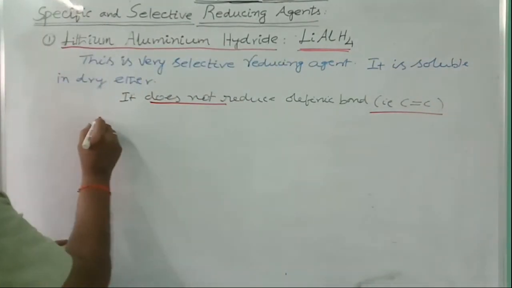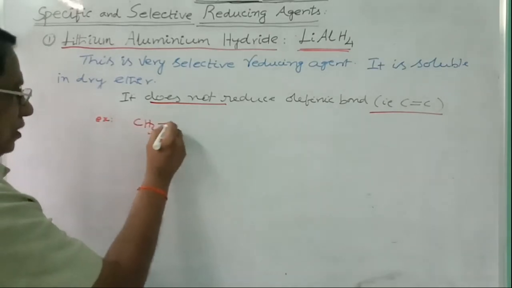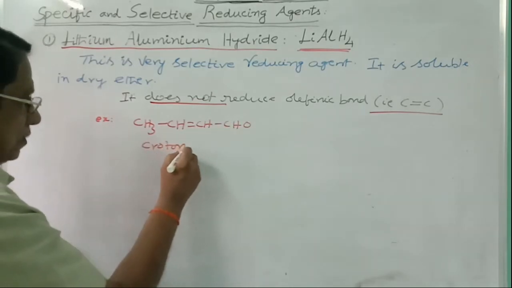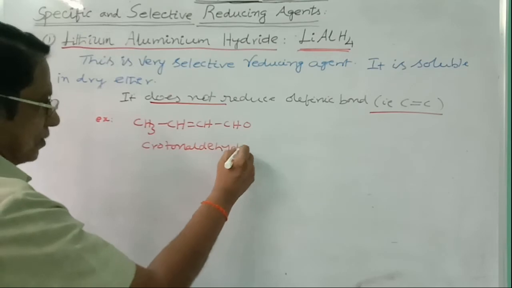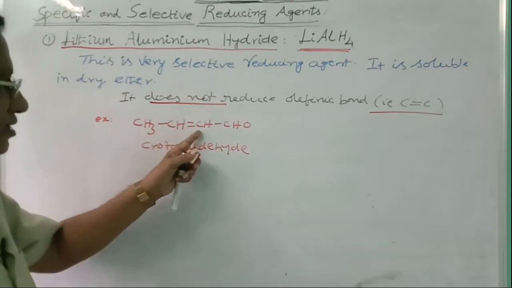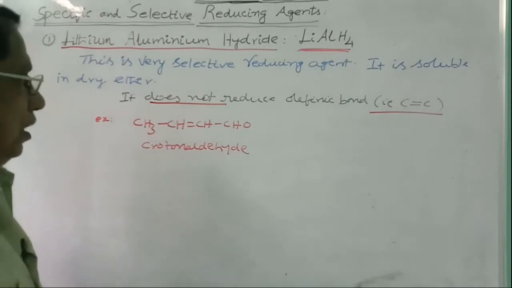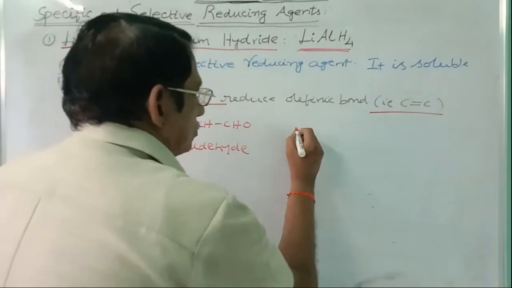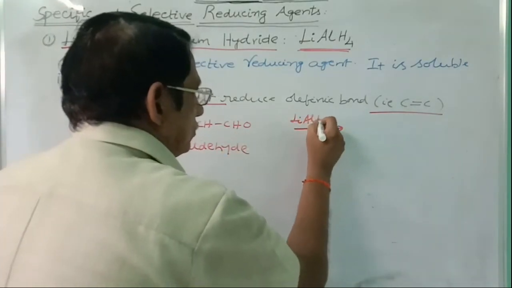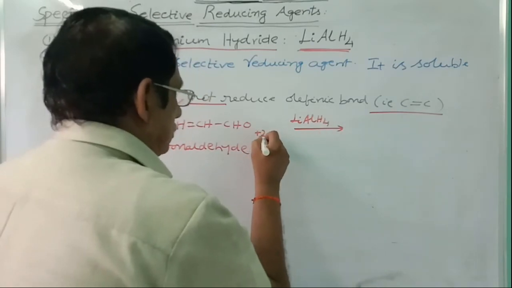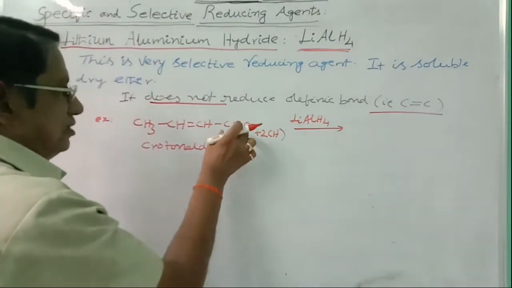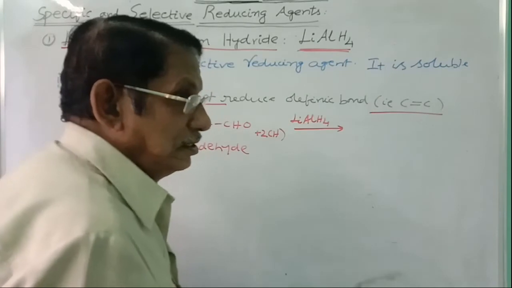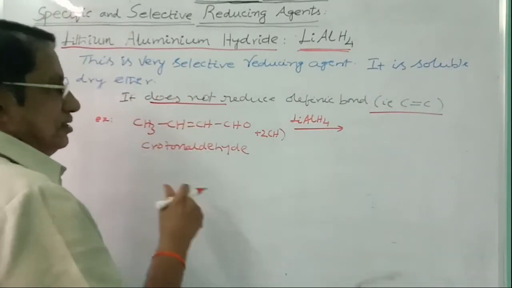For example, you can take here a compound like crotonaldehyde. This is crotonaldehyde, CH3CH=CHCHO. If it is C6H5, it is cinnamic aldehyde. This is reduced with lithium aluminum hydride plus 2 hydrogens I am writing here. These 2 hydrogens will be utilized here. CHO will be converted to CH2OH. Aldehyde will be converted to primary alcohol. But it does not reduce C double bond C. It remains as it is.